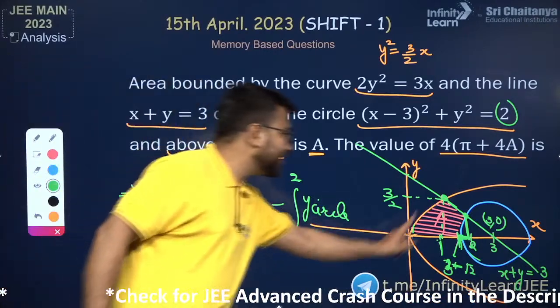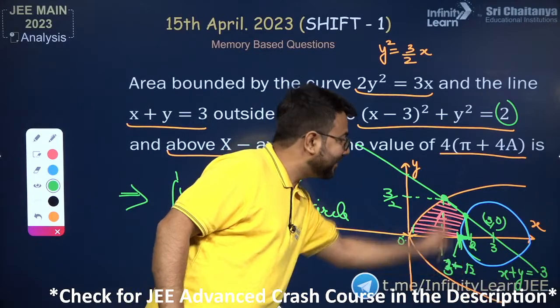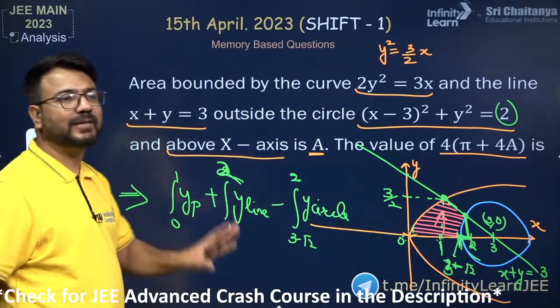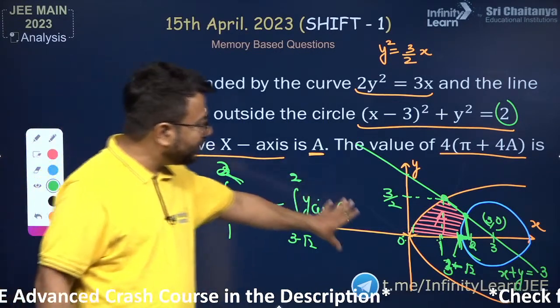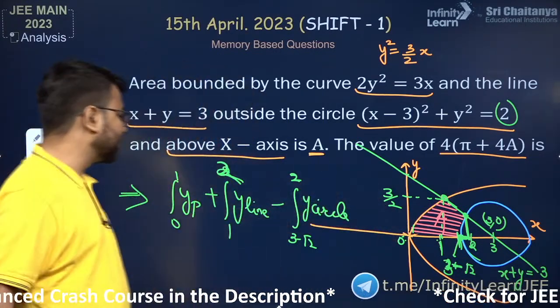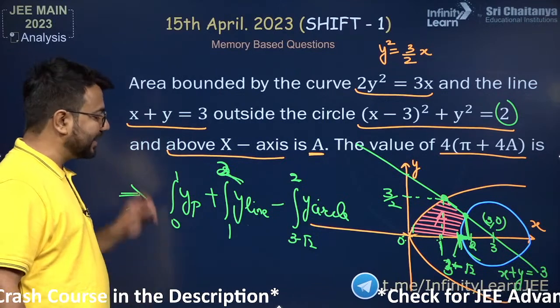Okay. So under area of parabola plus under area of line minus under area of circle. That will give me the required area. I hope you are able to understand how we have to solve this question. Are you all able to understand this or not?